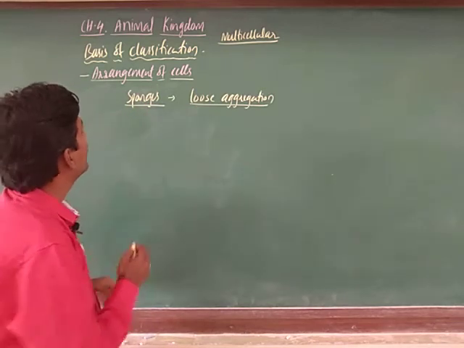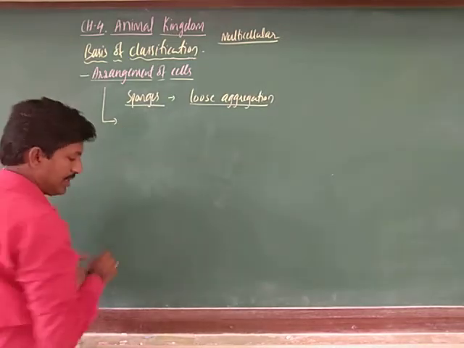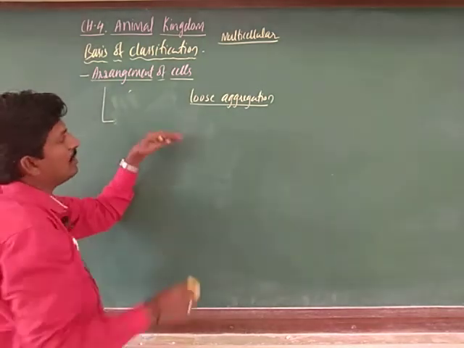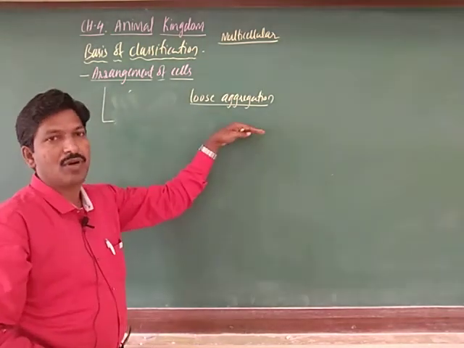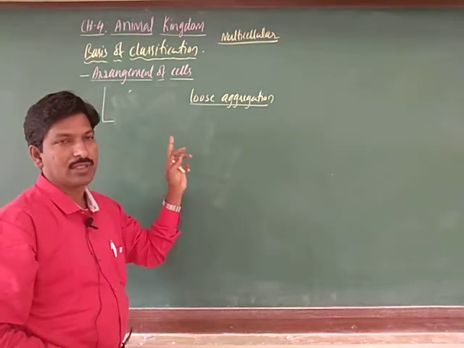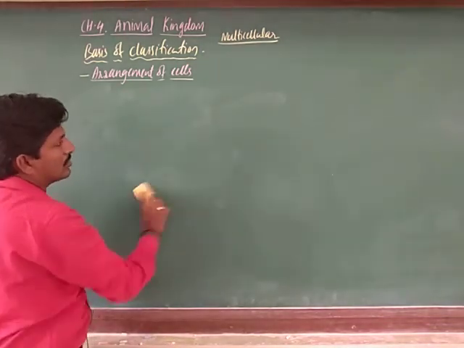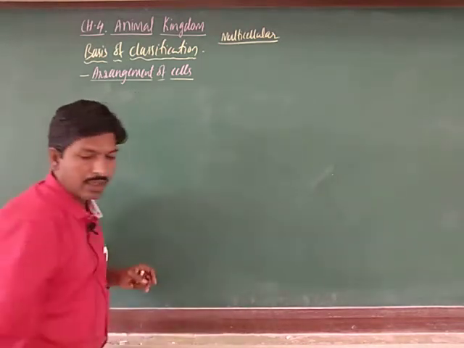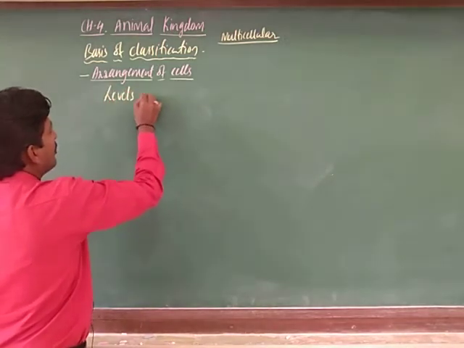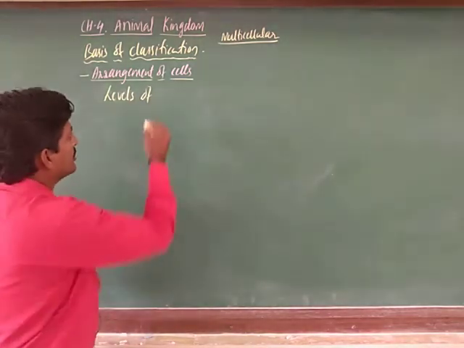So here we can consider levels of organization. In higher animals complex tissue or organs are formed, but in sponges there is loose aggregation of cells. They may be independent or, for some work, a little dependent. Now, the levels of organization.